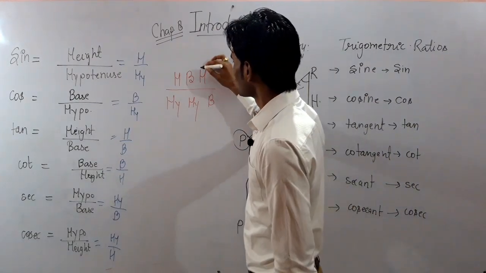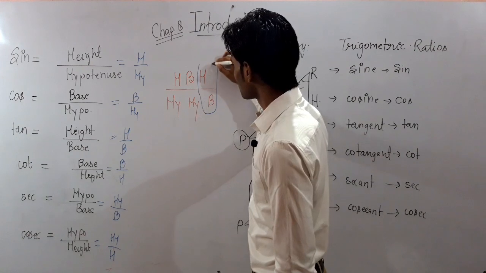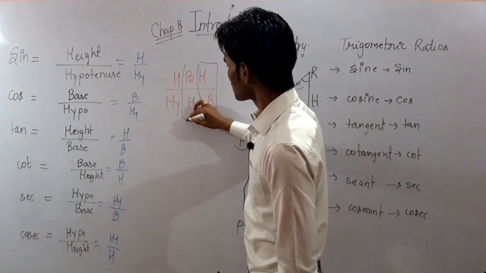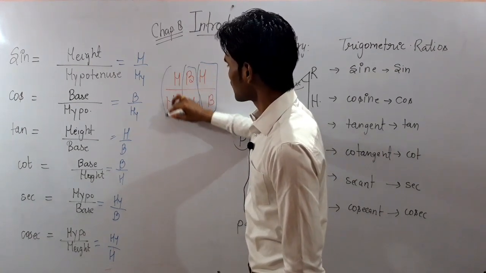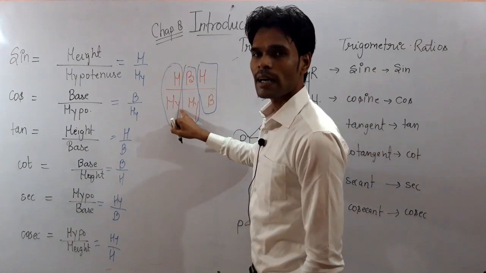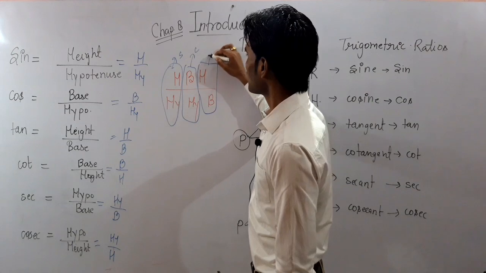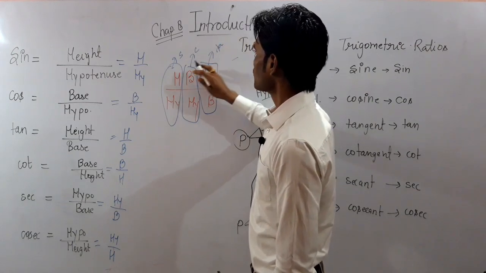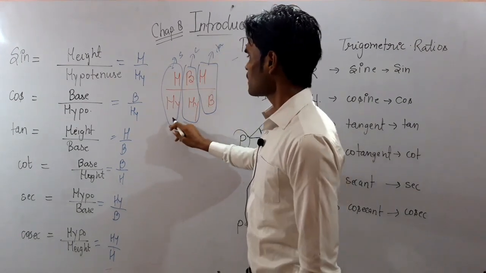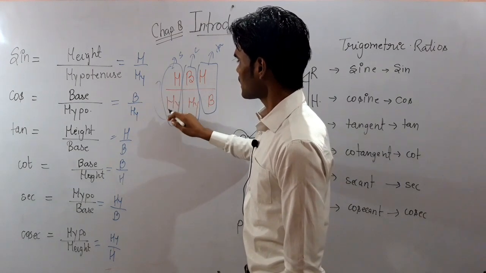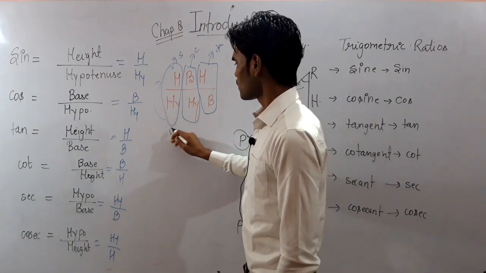See here, height upon base, base upon hypotenuse, and height upon hypotenuse. These stand for sine, cos, and tan. Okay, sine, cos, tan. And if we reverse it, then it will be the cosec.